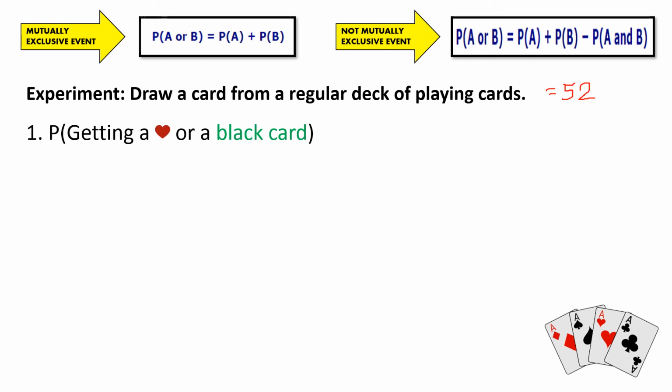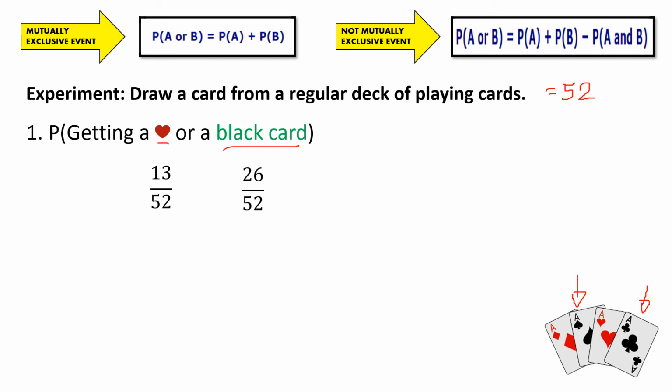Probability of getting a heart or a black card. So the first event is getting a heart. How many hearts do we have from a regular deck of cards? So we are aware that there is only 13. So 13 over 52. So 13 starting from ace up to king. So we do have ace, 2, 3, 4, 5, 6, 7, 8, 9, 10, jack, queen, king. So that's why we do have 13. While for the black card, we do have 13 pieces for the spade, which is black, and we do have 13 pieces for the clubs or flowers. So 13 plus 13, so we do have 26. So for the second event, getting a black card has a probability of 26 over 52.